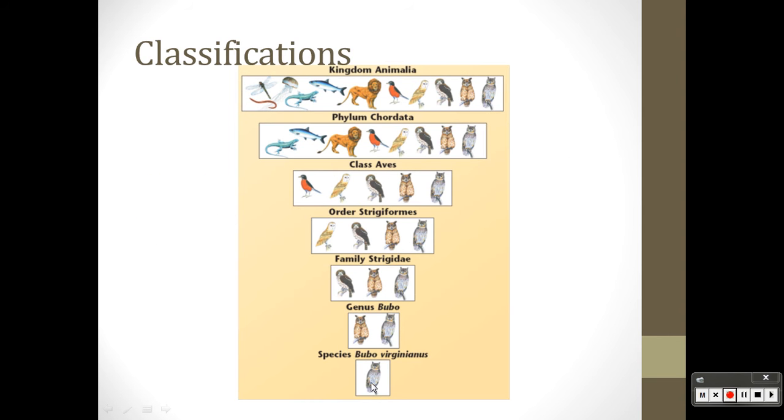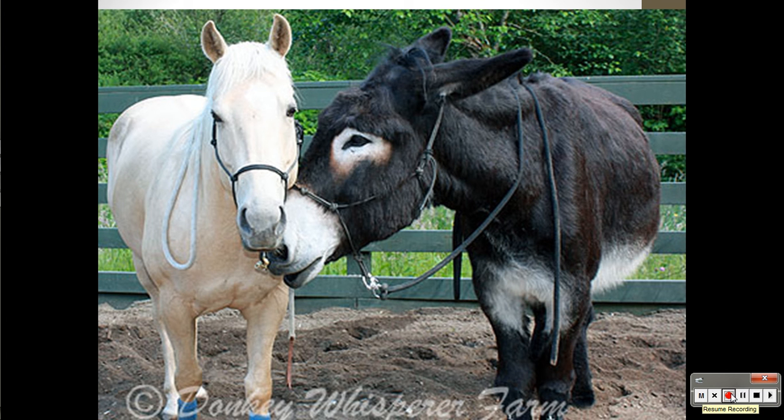Key to the word species. Species are groups of animals that can mate, and their children can also mate and have children. So an example is donkeys. Let me just grab this picture for you. Okay, so a male donkey plus a female horse will give you a mule. Now, two mules cannot make another mule. It's kind of weird. So, male lion, female tiger will make a liger, but two ligers will not make another liger. So, they're not a new species.